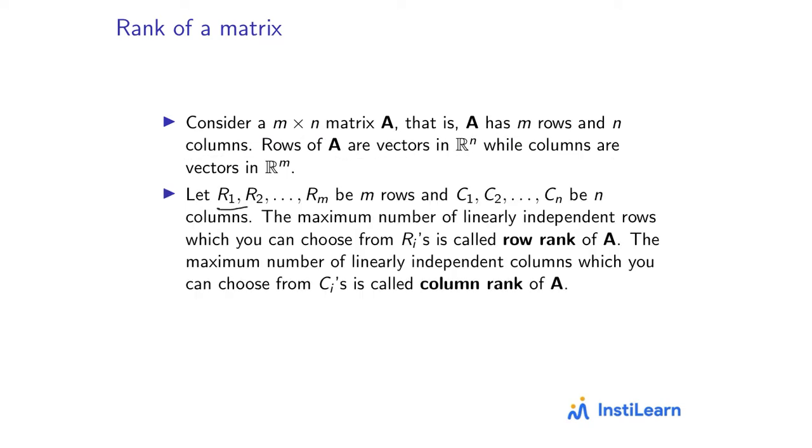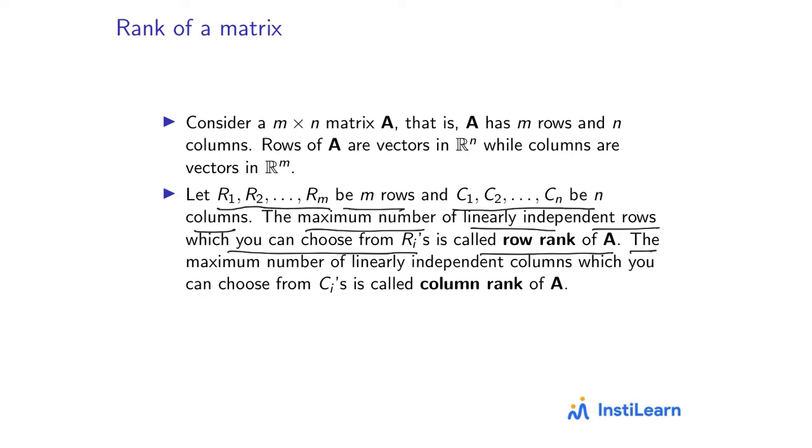So let R1, R2, ..., Rm be the m rows and C1, C2, ..., Cn be the n columns of A. Then the maximum number of linearly independent rows which you can choose from the Ri's is called the row rank of A. R1, R2, ..., Rm are all vectors in Rn. Probably they are not all linearly independent. So what is the maximum number of rows which you can take out of these m rows which will be linearly independent? That maximum number is called the row rank.